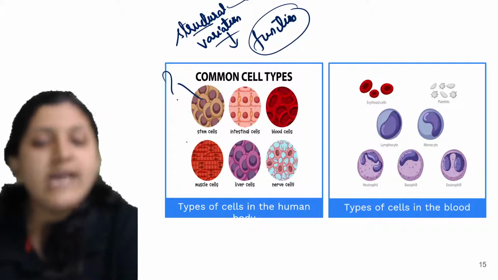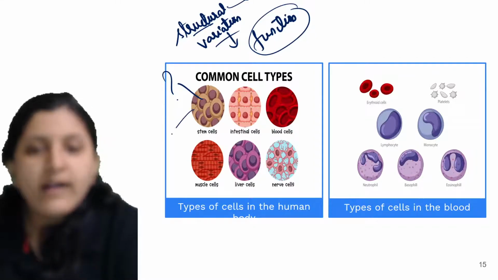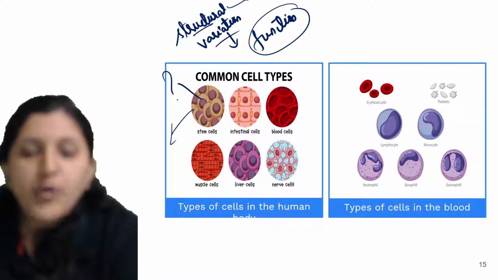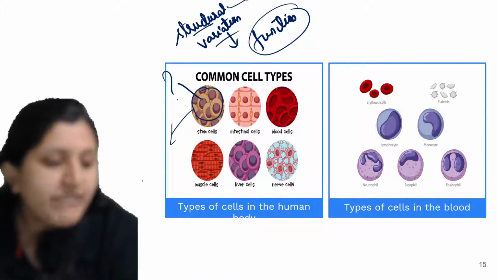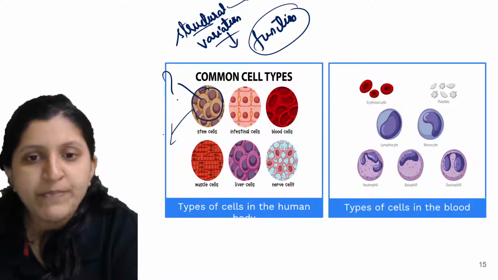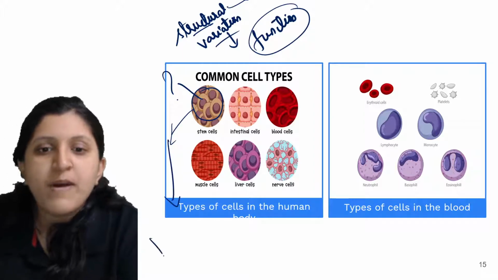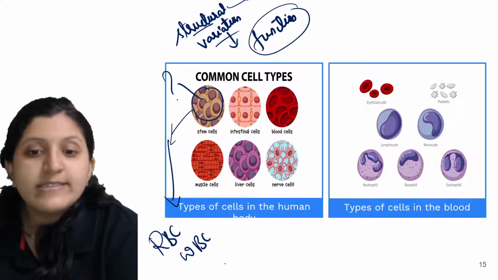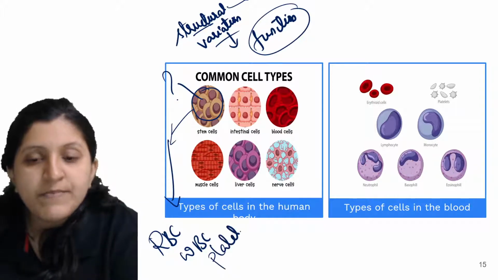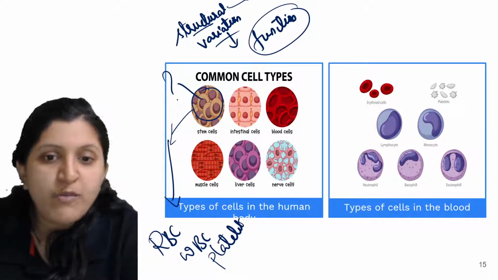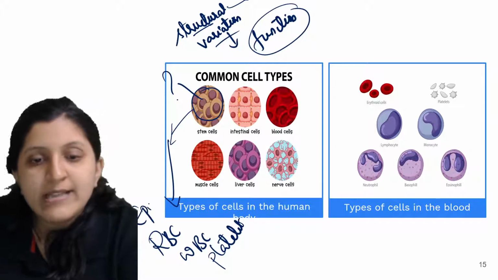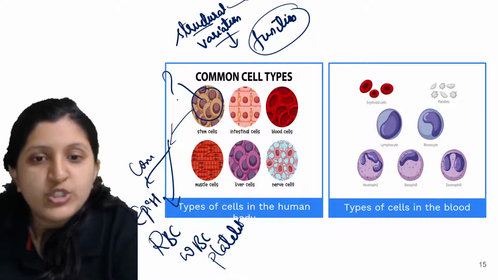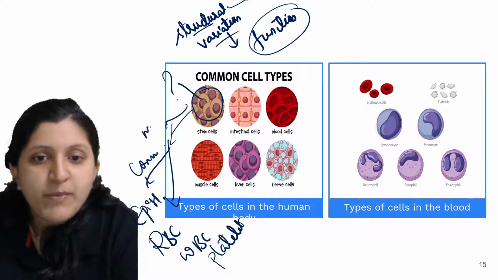So stem cells are basically cells that can give rise to any type of cell. Now you have the stem cell. Okay, so we have a stem cell in our bone marrow. Now this can form an RBC, a WBC, and even a platelet. It can even form an epithelial cell, a connective tissue, or a muscular tissue.